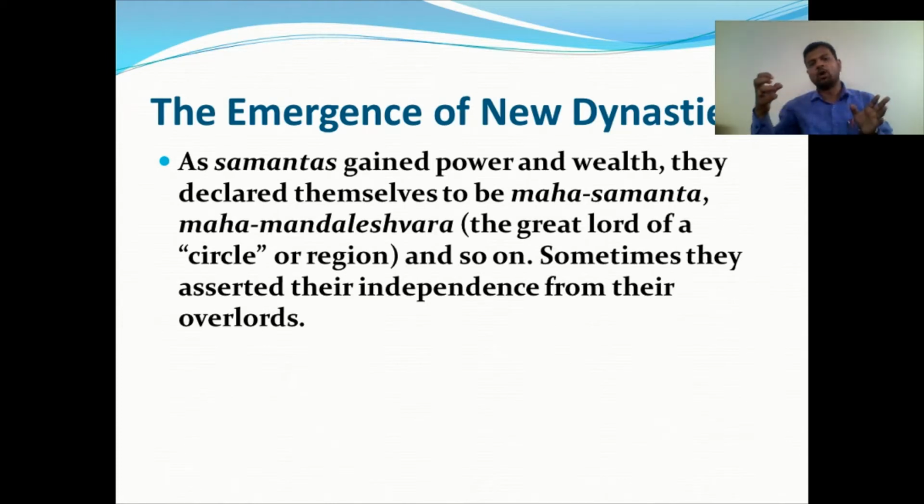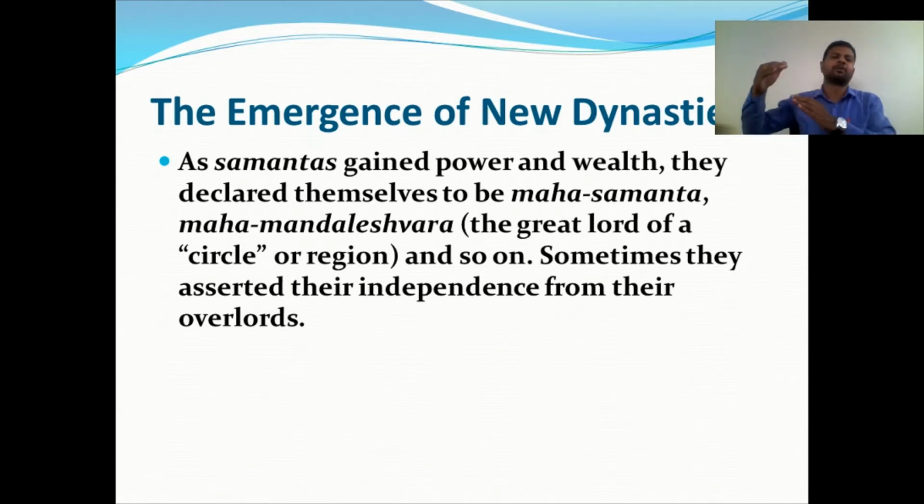Once the great lord or the king was already in existence, if he lost his power or the control of that area, or the king became weaker, then these Samantas, or subordinates, became stronger. When their power and wealth increased, automatically these Samantas considered themselves Mahasamantas, or Mahamandaleshwaram, the great lord of the circle or the region. Mandala means region or circle. Mandaleshwaram means he is the only superior of that area.